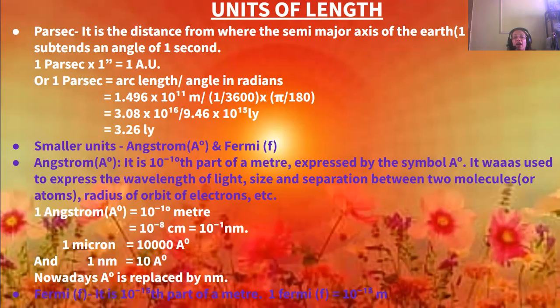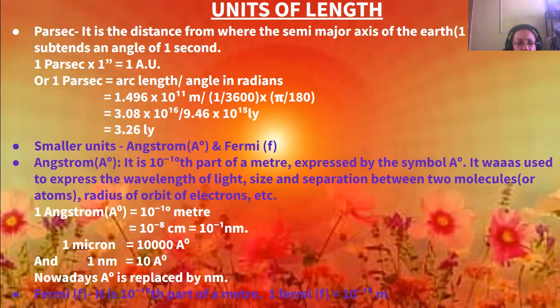Now the smaller units are the angstrom and Fermi. Angstrom, what is angstrom? It is the 10 to the power minus 10th part of a meter, expressed in A to the power 0. It was used to express the wavelength of light, size and separation between two molecules or atoms, radius of orbit of electrons, etc. 1 angstrom is equal to 10 to the power minus 10 meters, equal to 10 to the power minus 8 centimeters, equal to 10 to the power minus 1 nanometers. 1 micron is equal to 10,000 angstrom and 1 nanometer is equal to 10 angstrom. Nowadays, angstrom is replaced by nanometers.